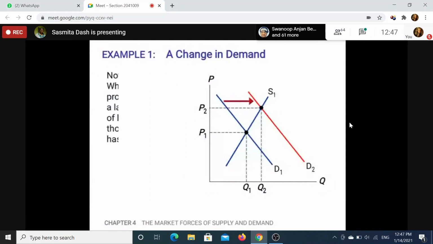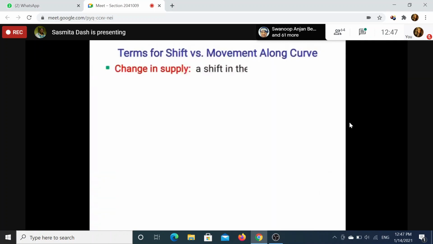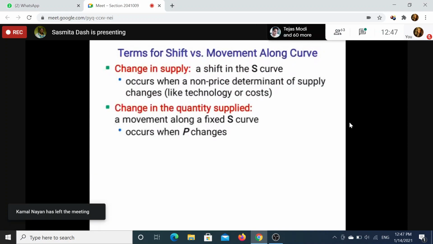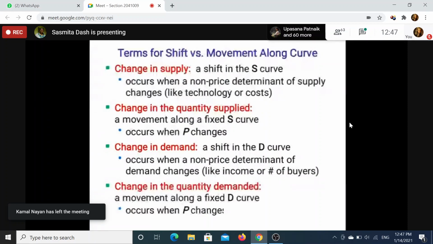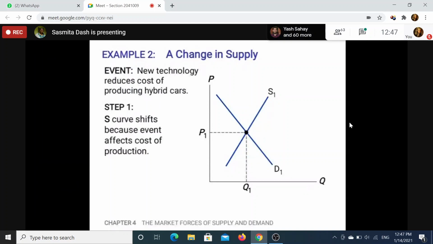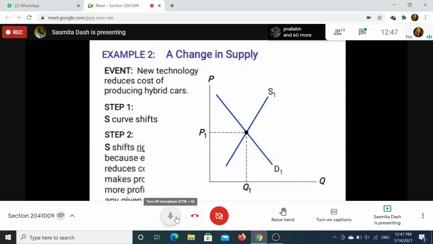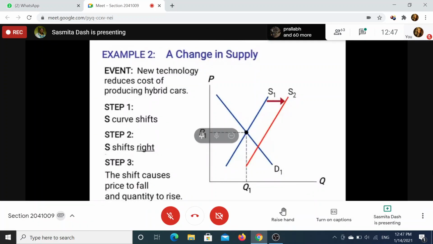Okay. Now tell me one more thing. This is the situation for change in demand. We will come to change in supply. Just one more example, then we can finish here. Quick. How much time is left? 10 minutes. Okay, then we can go for one more example.